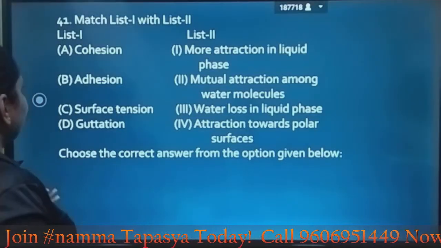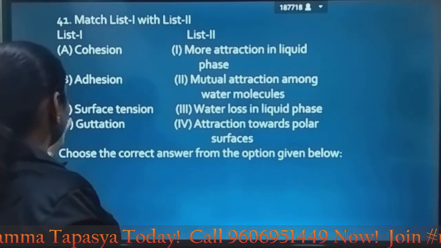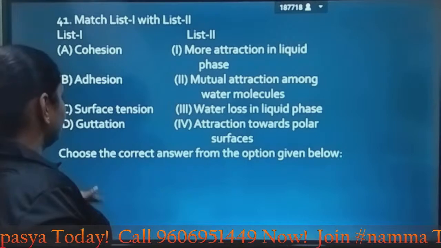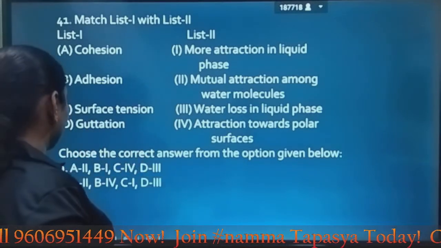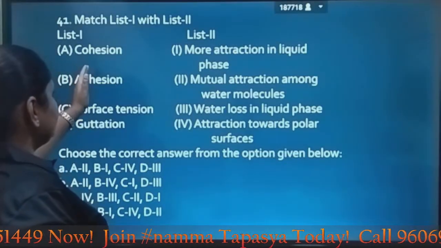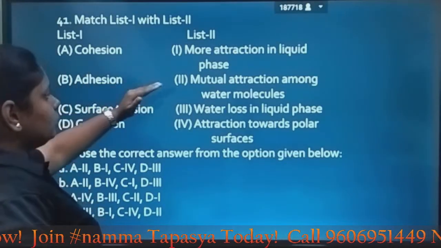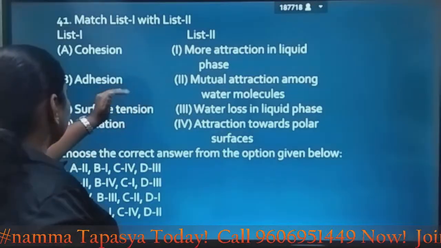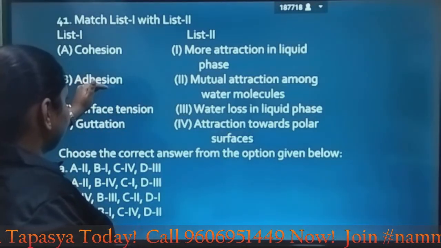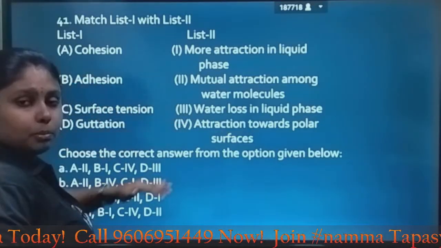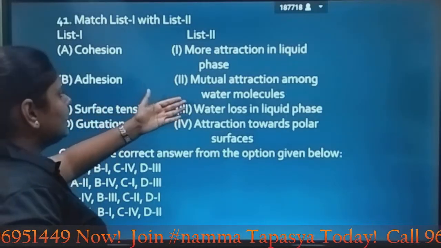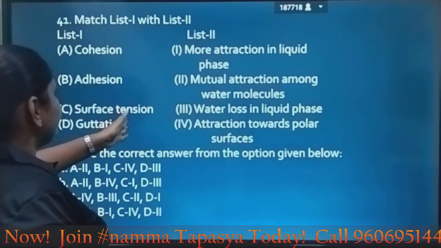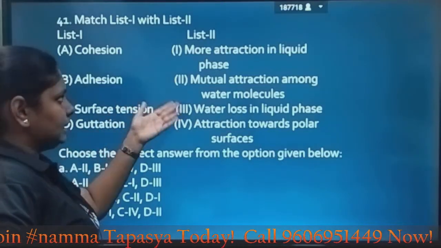Next question, again we have match the following: cohesion, adhesion, surface tension and guttation. Guttation is the water loss. Let's have the options. Cohesion is mutual attraction among water molecules. Adhesion is attraction towards polar surfaces, and surface tension is more attraction in liquid phase.